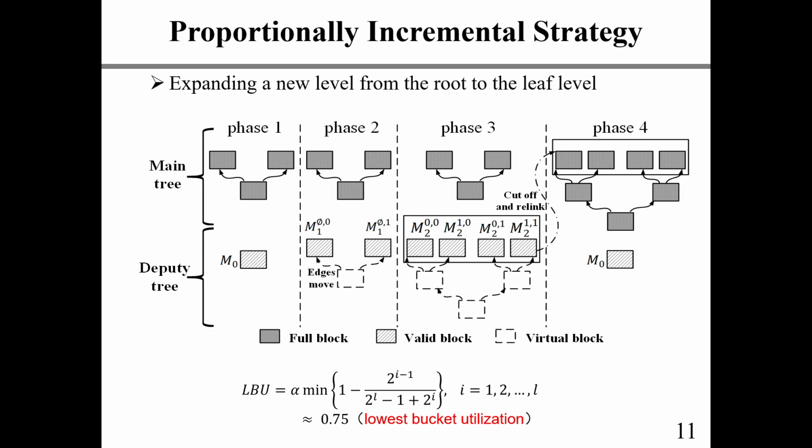In phase 4, we notice the deputy tree has generated the last level of the main tree. We just cut the last level of the deputy tree off and relate it to the main tree. The edge moving operation is efficient because it is performed with contiguous memory space and without edge relocation. When extending to a higher level, the proportionally incremental style of the deputy tree achieves much better memory efficiency than the exponentially extending style of the main tree.